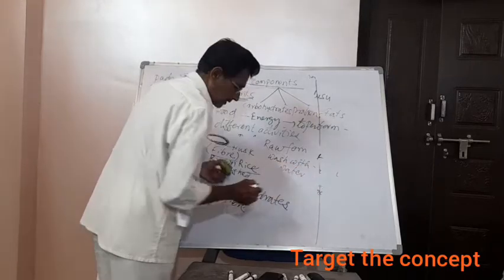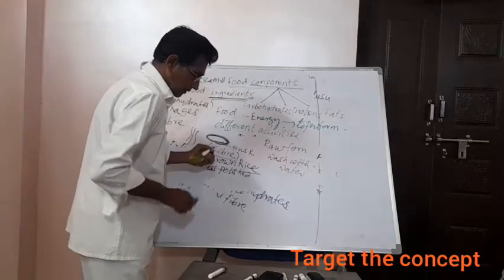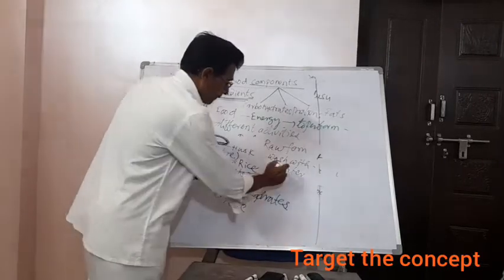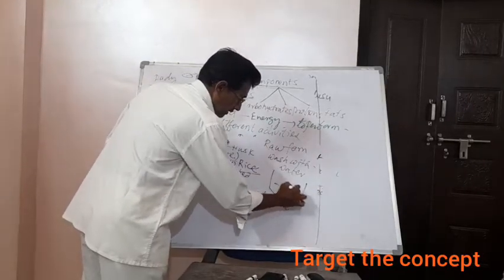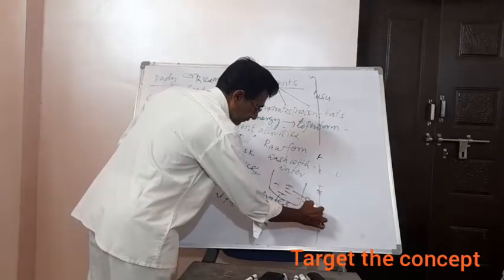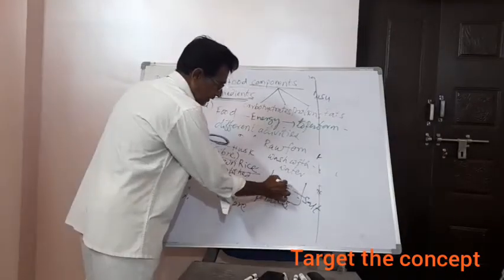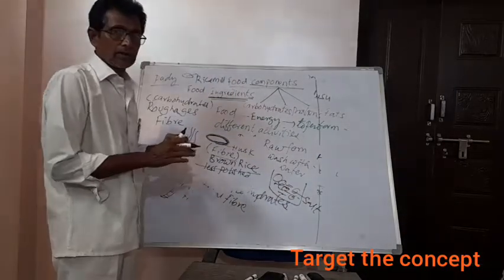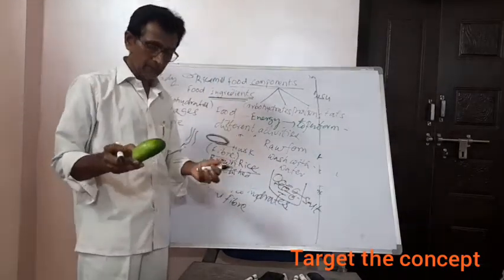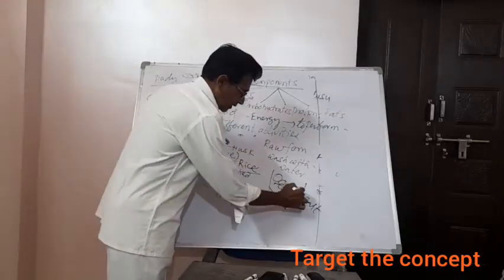Not simply water: you take a vessel, pour some salt in the water, and keep these food items in it. Don't cut and keep. First keep them as they are, with salt.